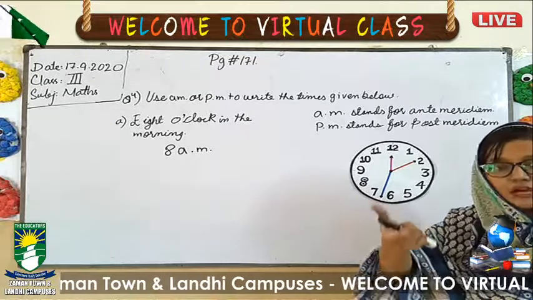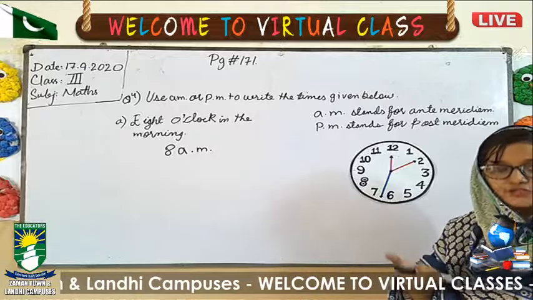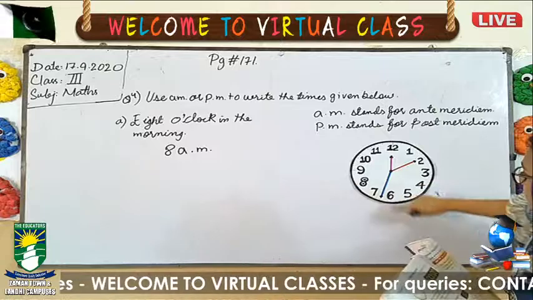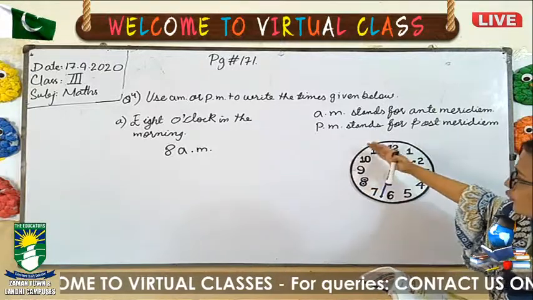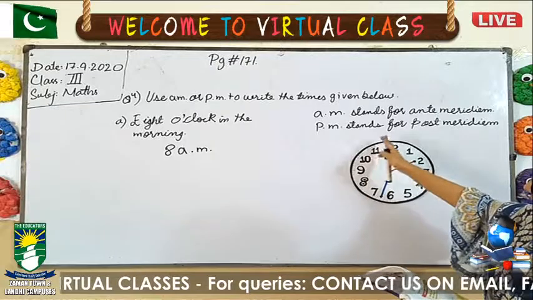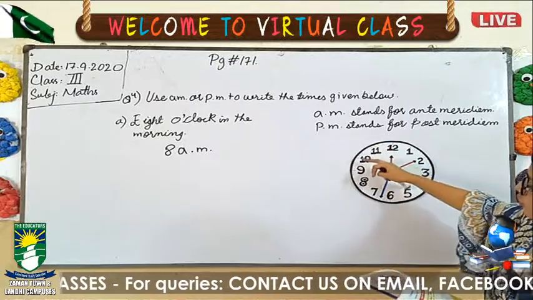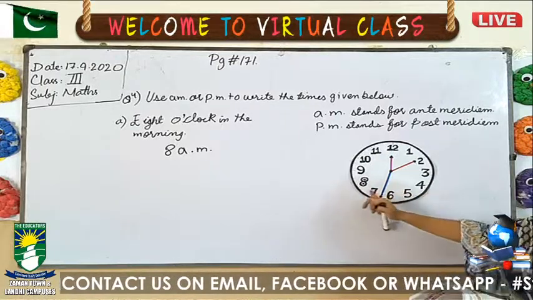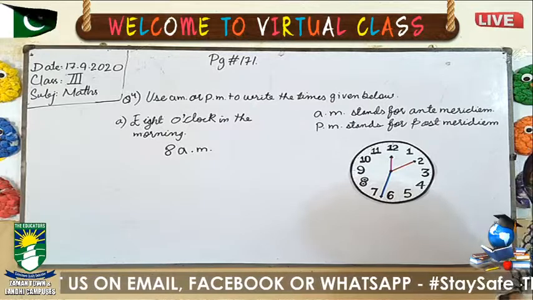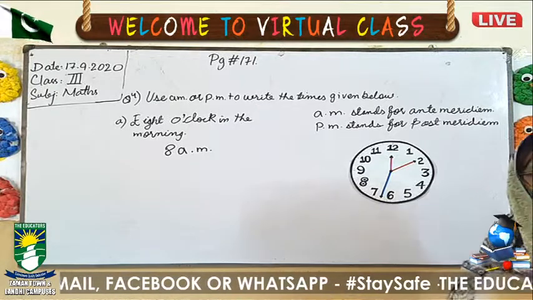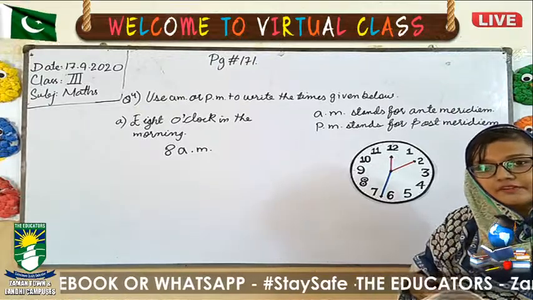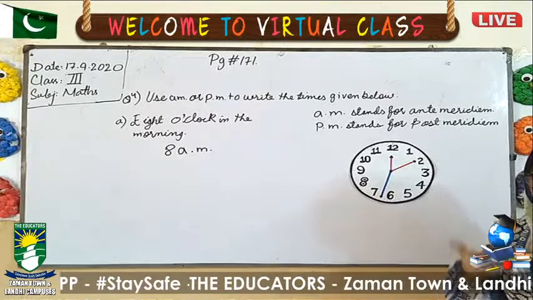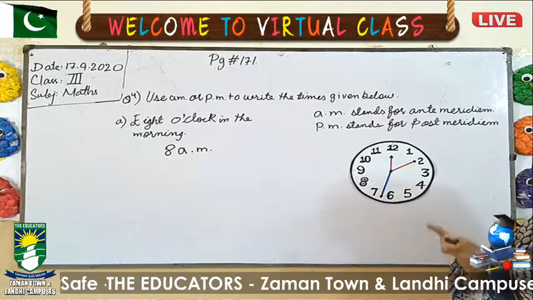The time between 12 noon and 12 midnight is called PM, and the time between 12 midnight and 12 noon is called AM. So simply we will count from here, before noon. Noon is at 12, so you count 5: 1, 2, 3, 4, 5. So this one means 7. The clock is on the 7. What will you write over here, 7 AM or PM? 5 hours before noon, so you will simply write 7 AM.